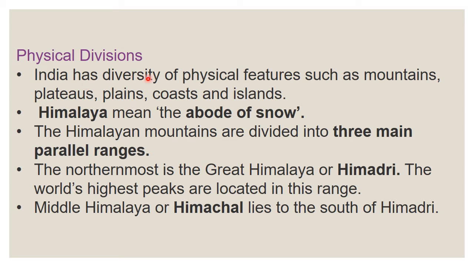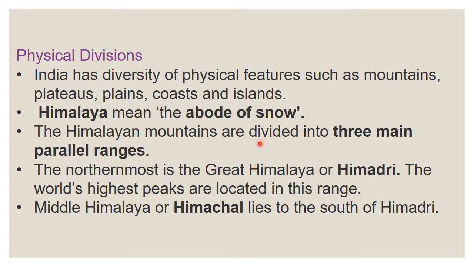Physical divisions. India has a diversity of physical features such as mountains, plateaus, plains, coast, and islands. We have many different physical features. Himalaya means the abode of snow. Himalaya is a mountain we have, and it means the abode of snow. Snow you all know, right?